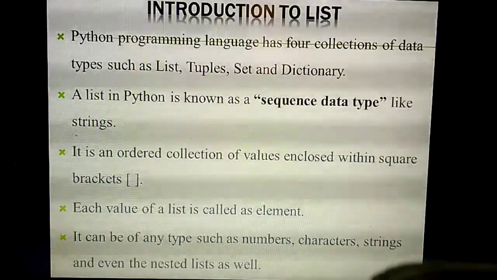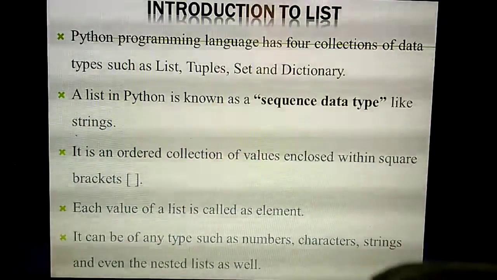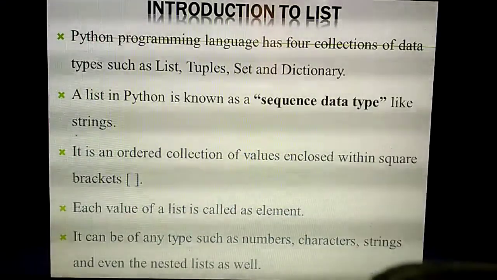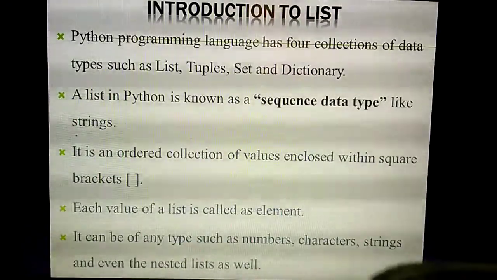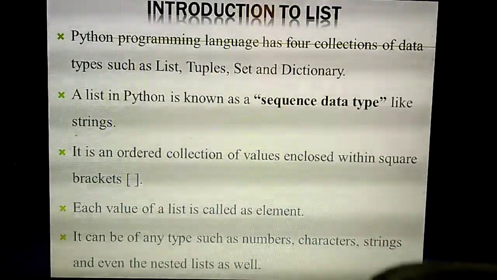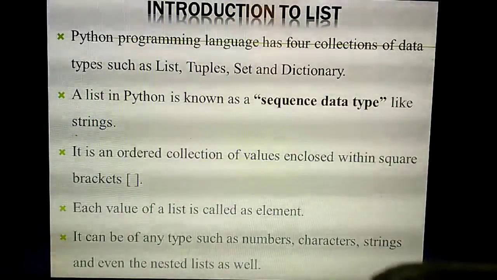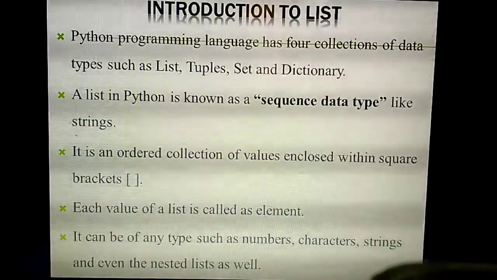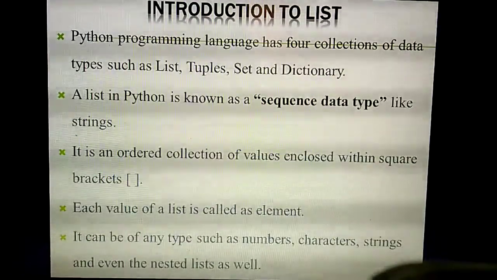So the particular things belong to which type? That means integer, float, character or string. Likewise, this Python programming language has how many types of data type? Means 4 data types. There are many data types, but in your chapter they have mentioned 4. What are the 4 data types? First one is list. Second one is tuple. Third one is set. And fourth one is dictionary. List, tuple, set and dictionary.